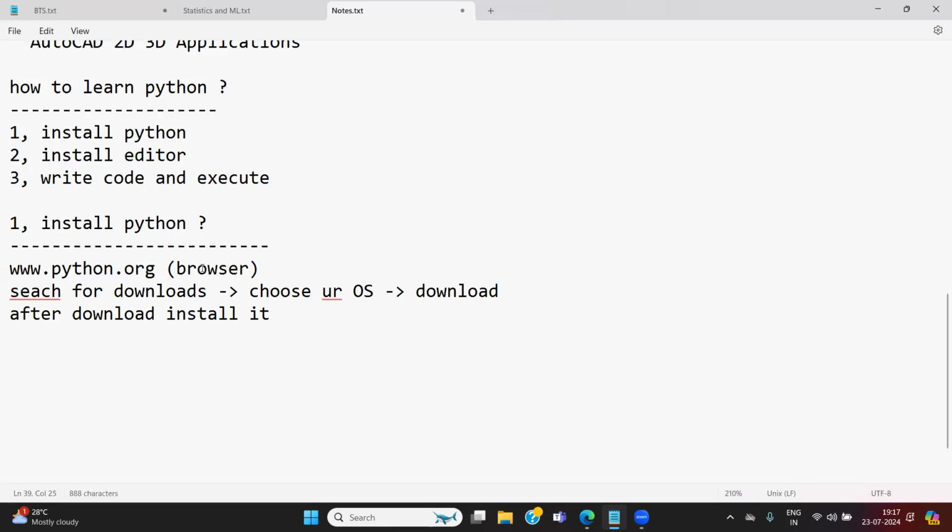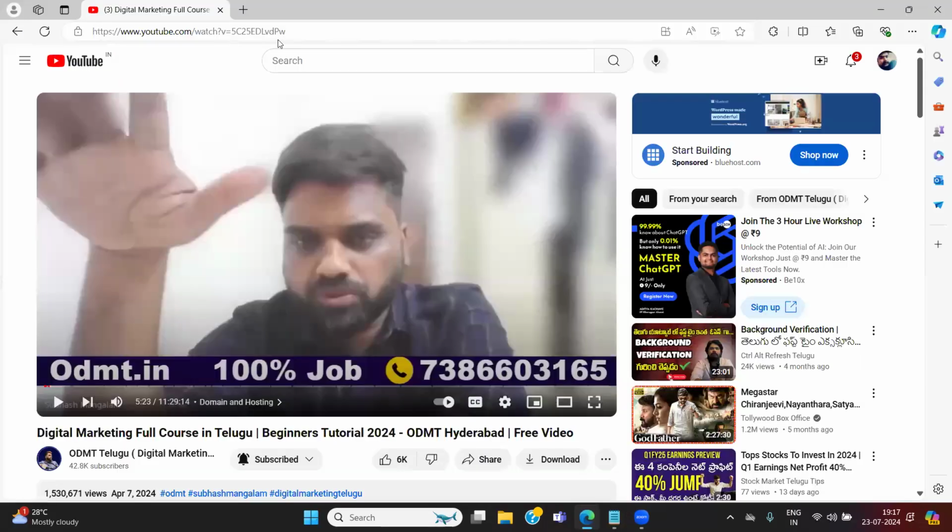Whenever you see www, automatically that is a website. Just go to www.python.org. Take it, go to a browser, and search for it.